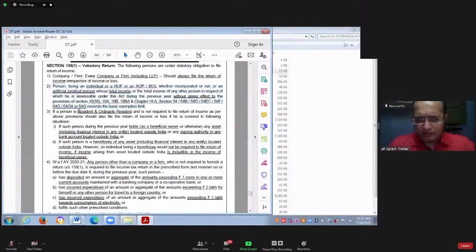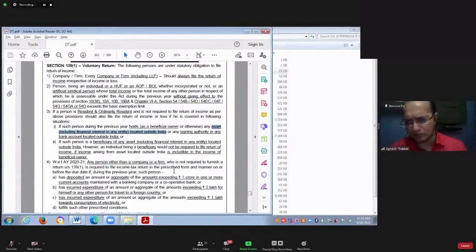But if you are ordinarily resident and you are having any asset located outside India, or you have opened any bank account outside India in which you are a signing authority, or you are having a financial interest in any entity situated outside India. Having financial interest in any entity situated outside India means you might be a shareholder in that entity.